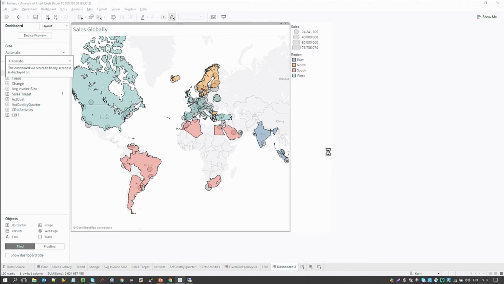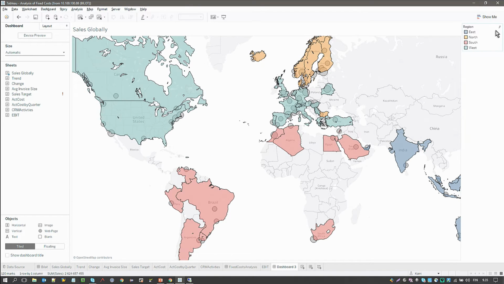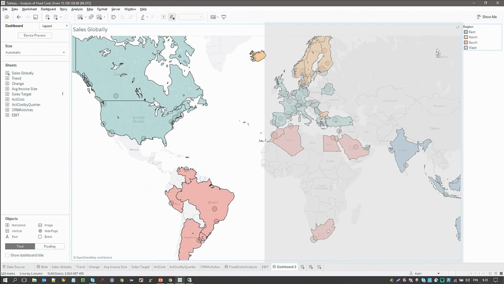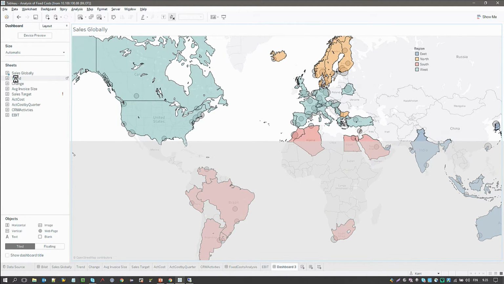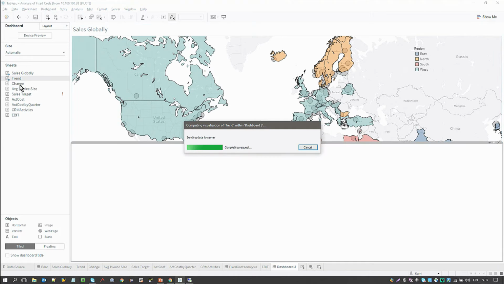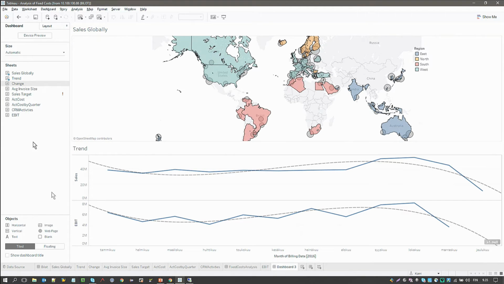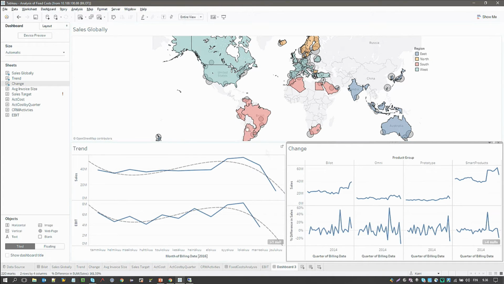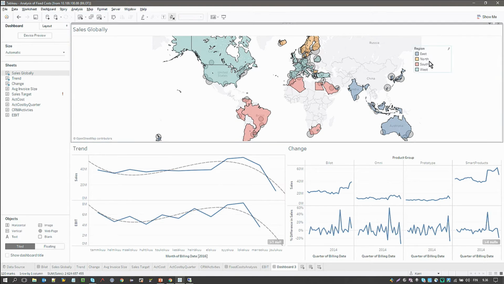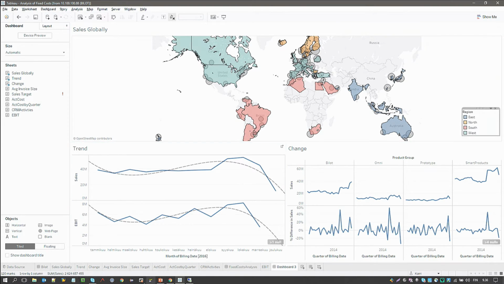I'll just change the size of this. Let's make that float there for a second, and our trend, and change. There we have our first dashboard. So this is our overall performance.